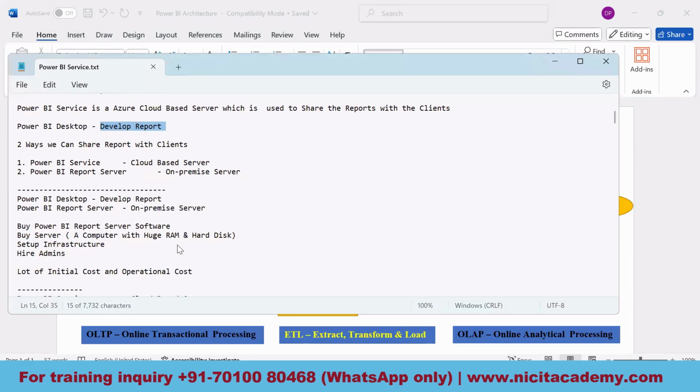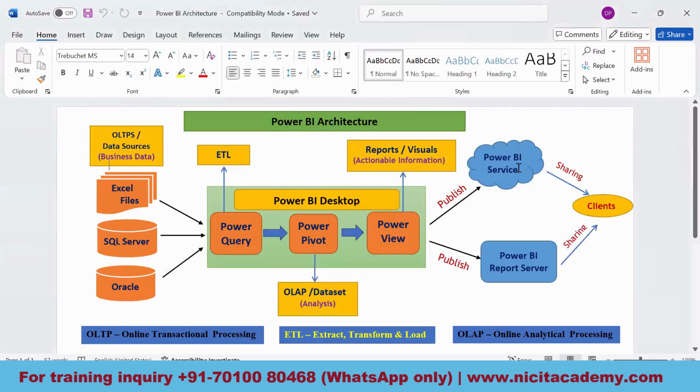I have already told you that 99% of people will be using Power BI service for sharing the reports. Why will fewer people prefer the Power BI report server, and why will more people prefer Power BI service? Let's understand this.